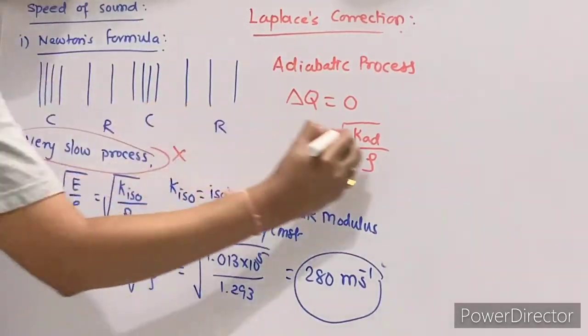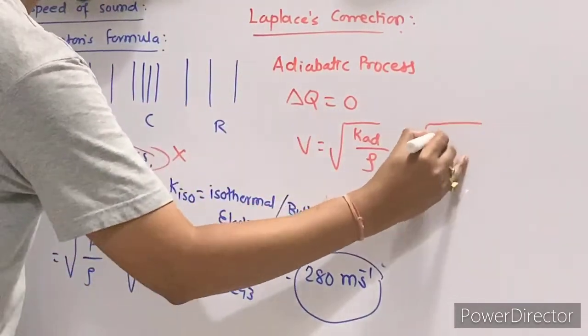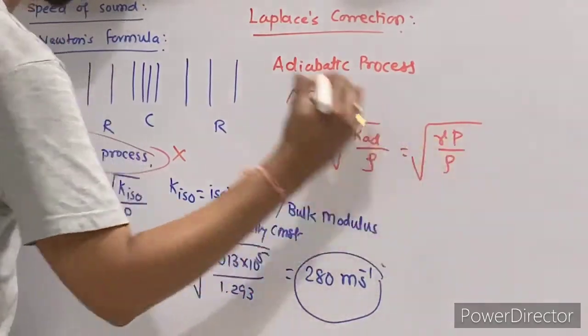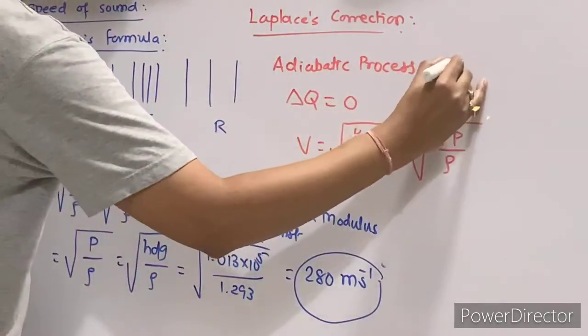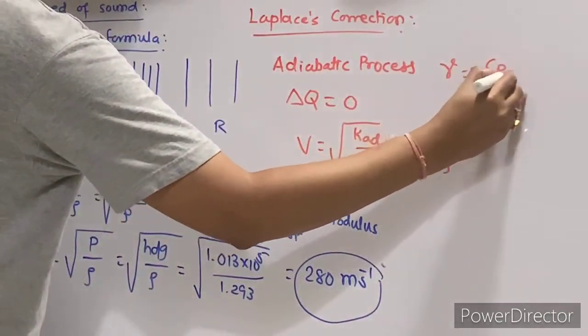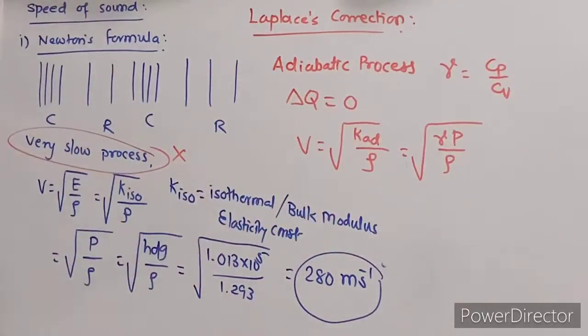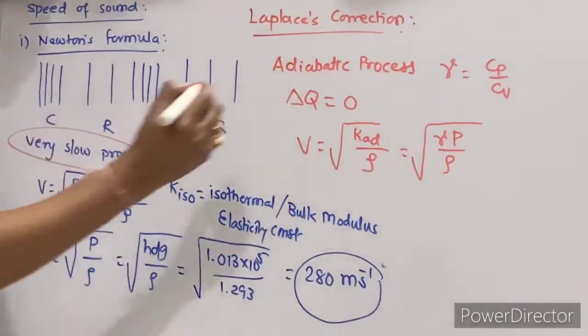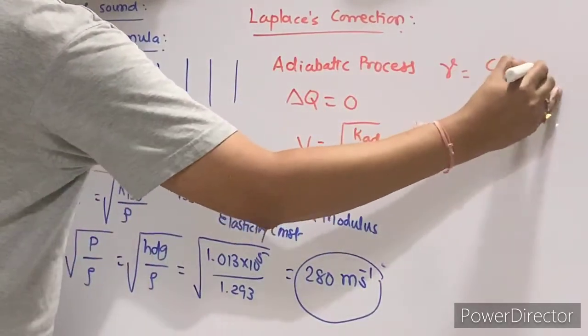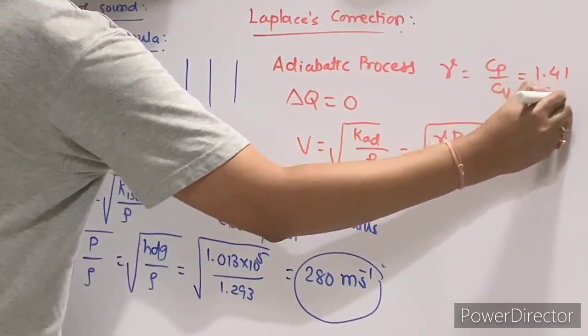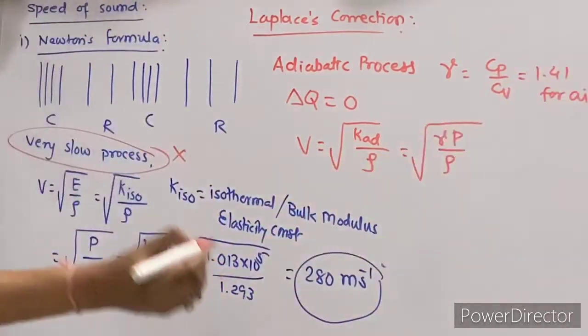This K adiabatic is nothing but gamma times P, upon rho. Gamma is the ratio of Cp upon Cv, that is, specific heat at constant pressure to the specific heat at constant volume. The value of gamma is 1.41 for air. In your book it is given as 1.4, but actually it is 1.41.